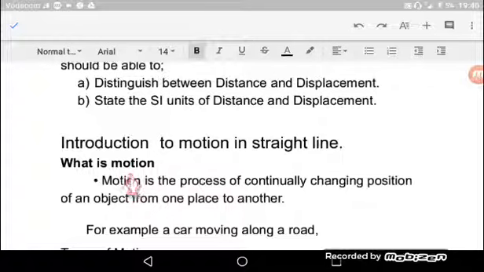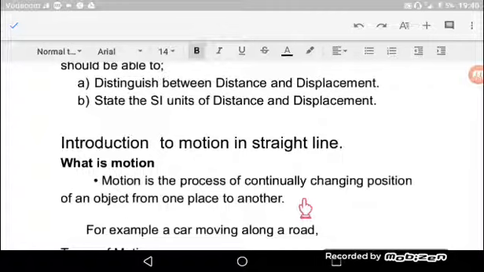By definition, we say that motion is the process of continual changing position of an object from one place to another. To mean that when the position of an object is being changed continuously, we say that that object is in motion.